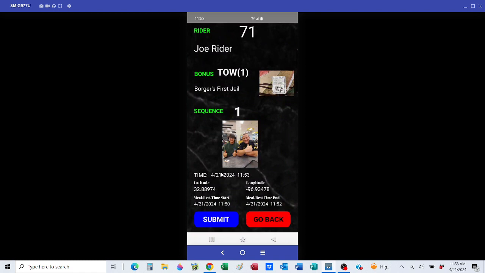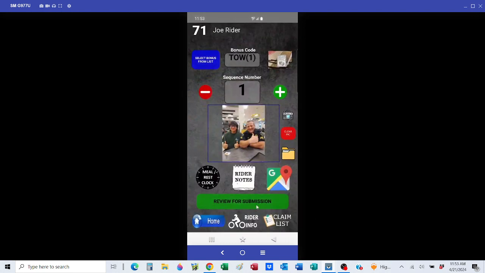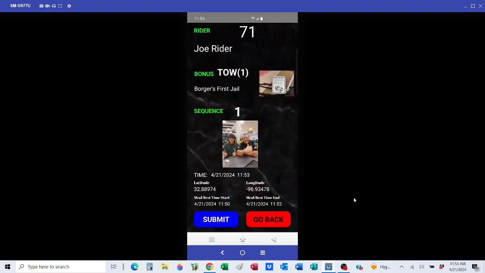So there's that timestamp right there. And then it'll have the location where you're at, and you'll see your meal, rest, and stop times. If the location's not there, I'm not real worried about that. If it's not there, you can always just go back and click review again, and it should pop up in there. Sometimes it doesn't, sometimes it does, but your meal clock should be in there, and the timestamp.